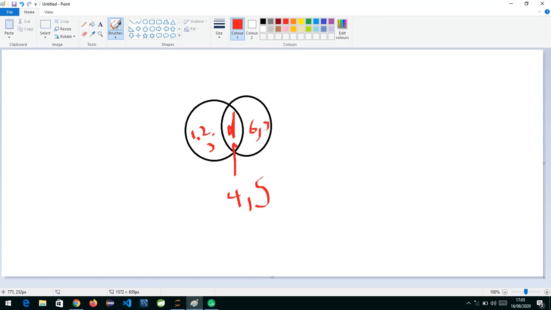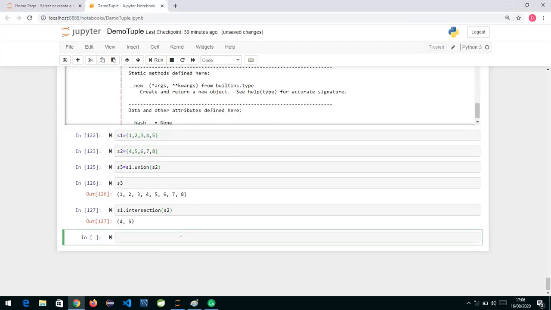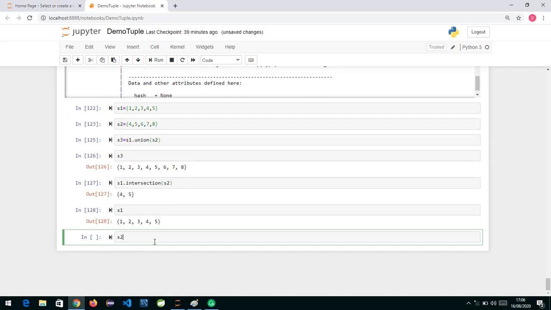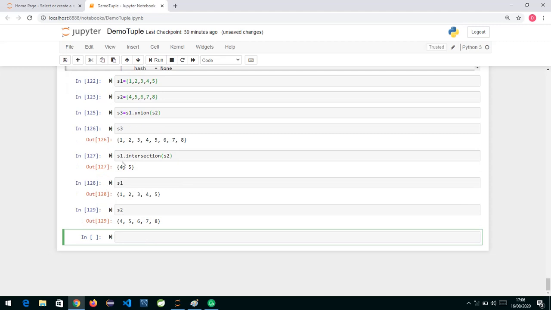So intersection means what? This is my first set, this is my second set, these are two sets I am having. From these two sets, we take the common things and put them in a new set. In Python, the function we can use for that is intersection. So intersection is going to give you the intersection. If we see S1, it's still unmodified, S2 is still unmodified, and intersection gave you a new set with the common elements.